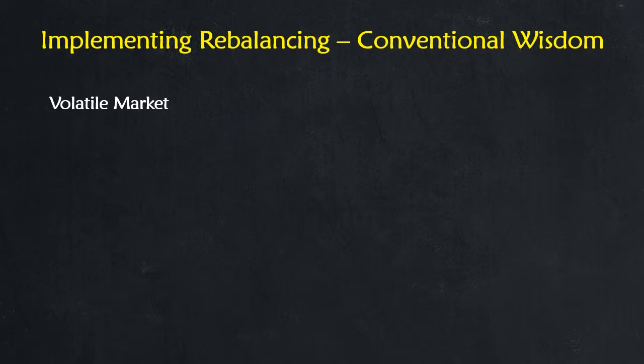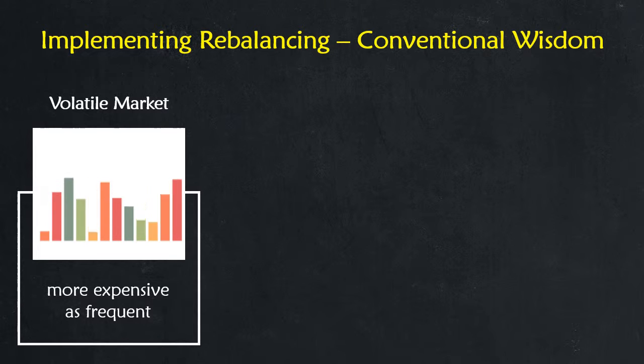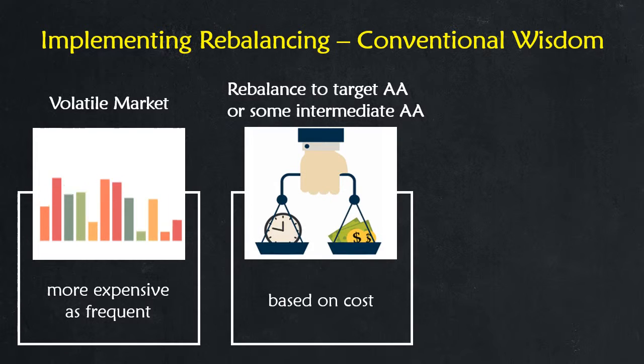During volatile markets, the tolerance band method can be more expensive than periodic rebalancing because you could be buying and selling more frequently and potentially incurring more in trading costs. Those costs will vary, however, based on the composition of your portfolio.